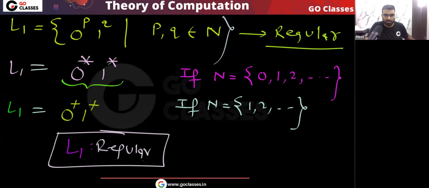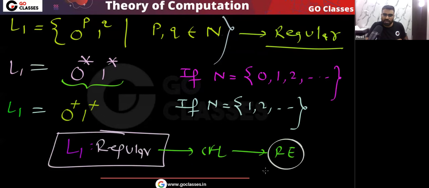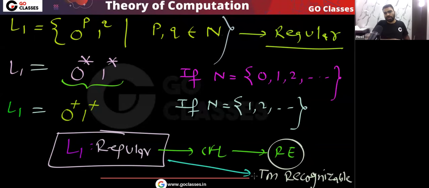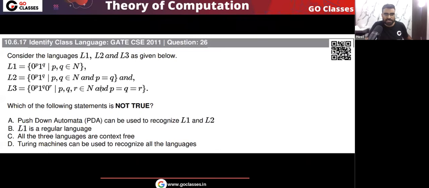L1 is regular. Okay, is this clear? Every regular language is a CFL. Every CFL is recursively enumerable. Recursively enumerable languages are those which are Turing machine recognizable. So remember, every regular language is Turing machine recognizable. Yes or no? Here you can easily see that this language L1 is regular.